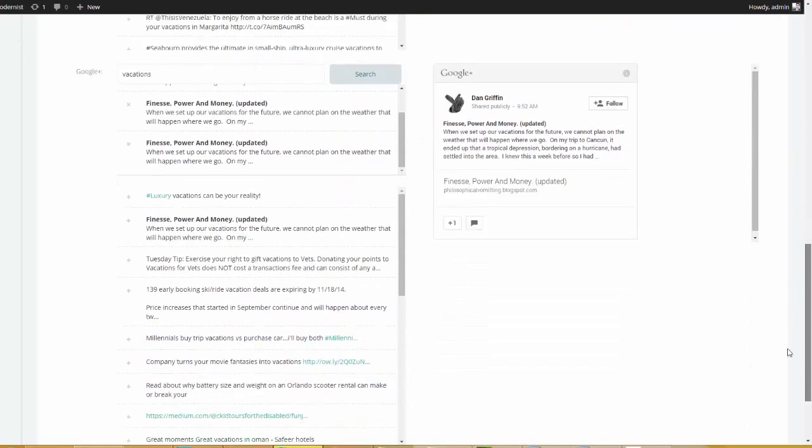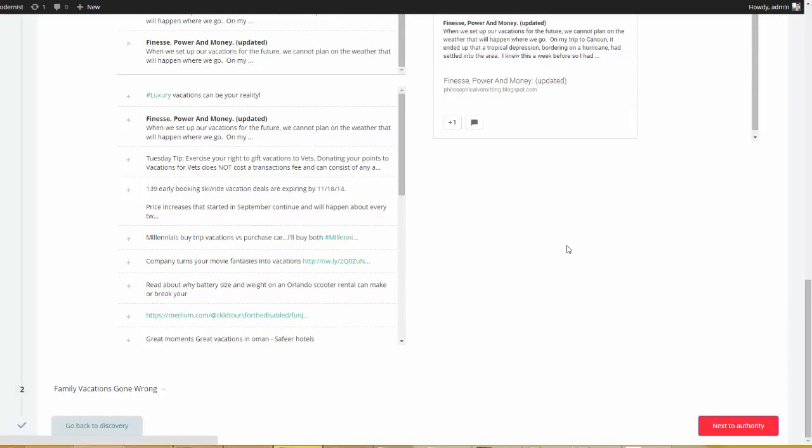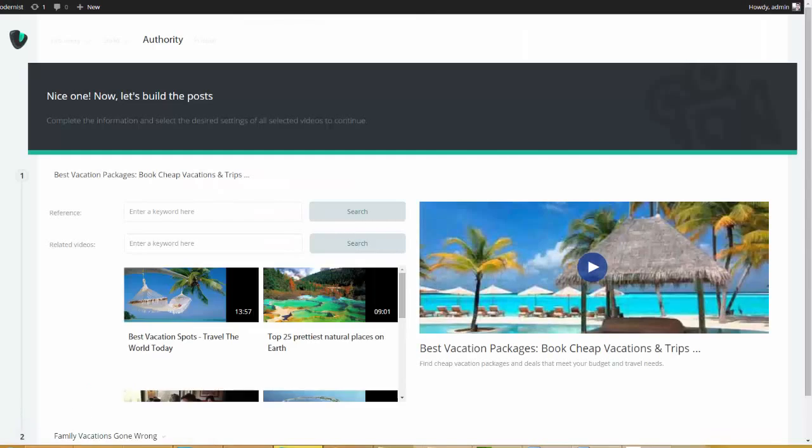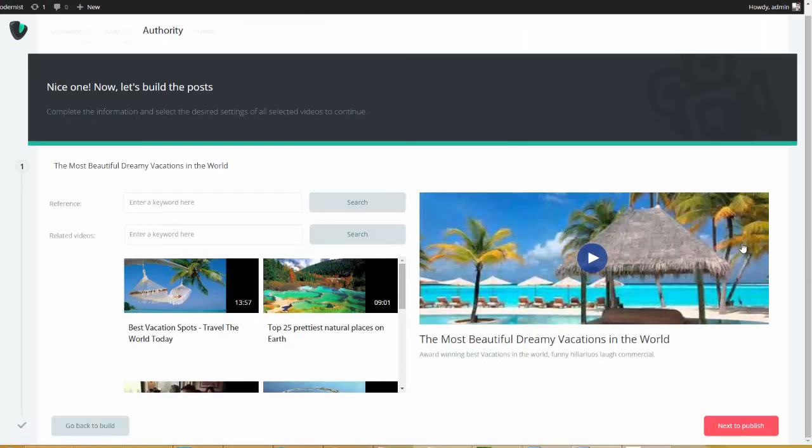Now the next thing we're going to do is come down here and go over to the authority section. So on this dashboard, we really get the content spiced up with massive authority, because remember, to be great, you need to associate yourself with the big guys, and that's the kind of authority that you get with the Video Essence plugin. So we know that search engines love authority, and we're going to give them a large dose of it while providing an invaluable experience to our audience at the same time.